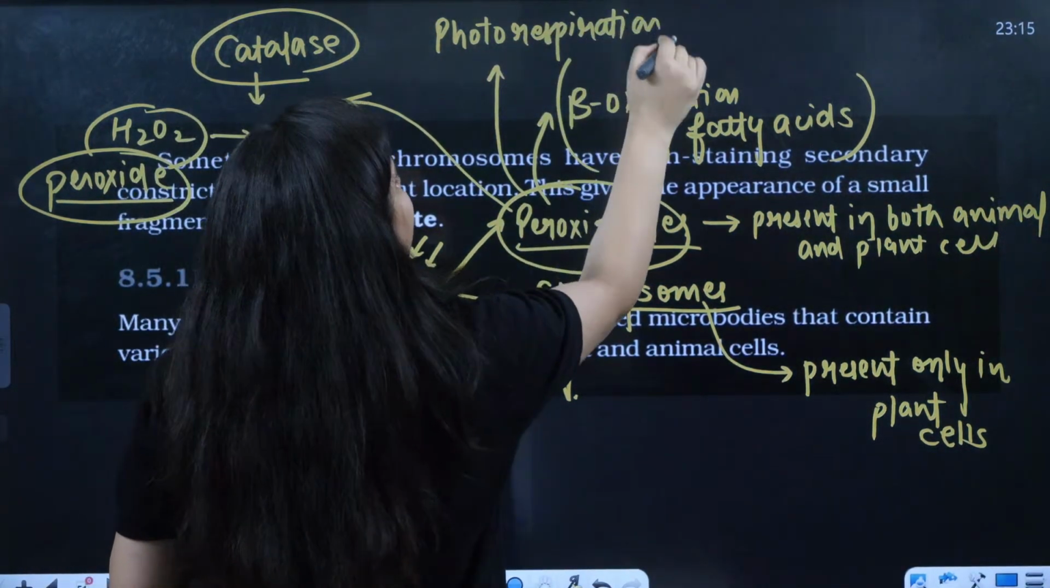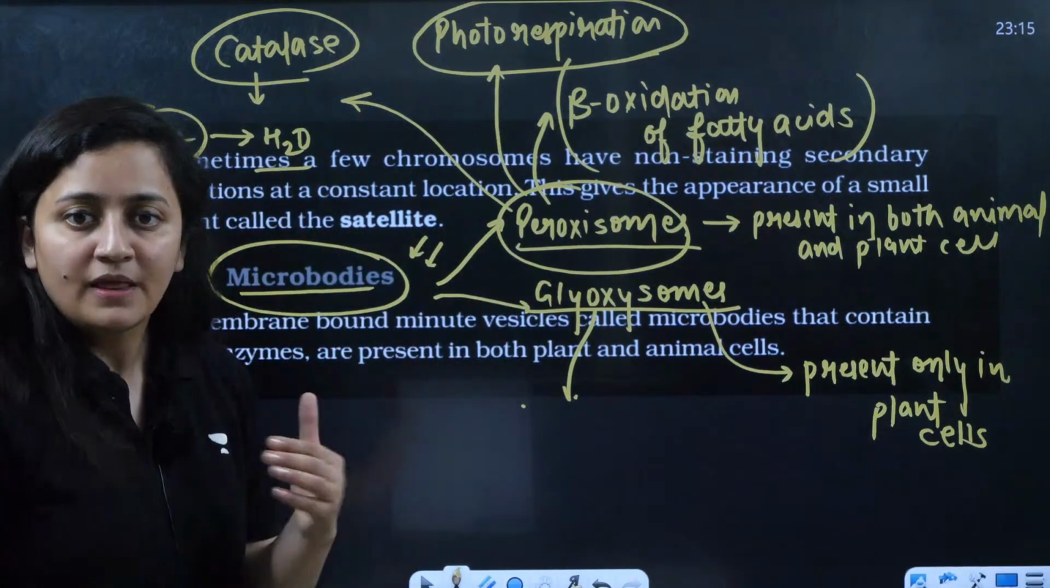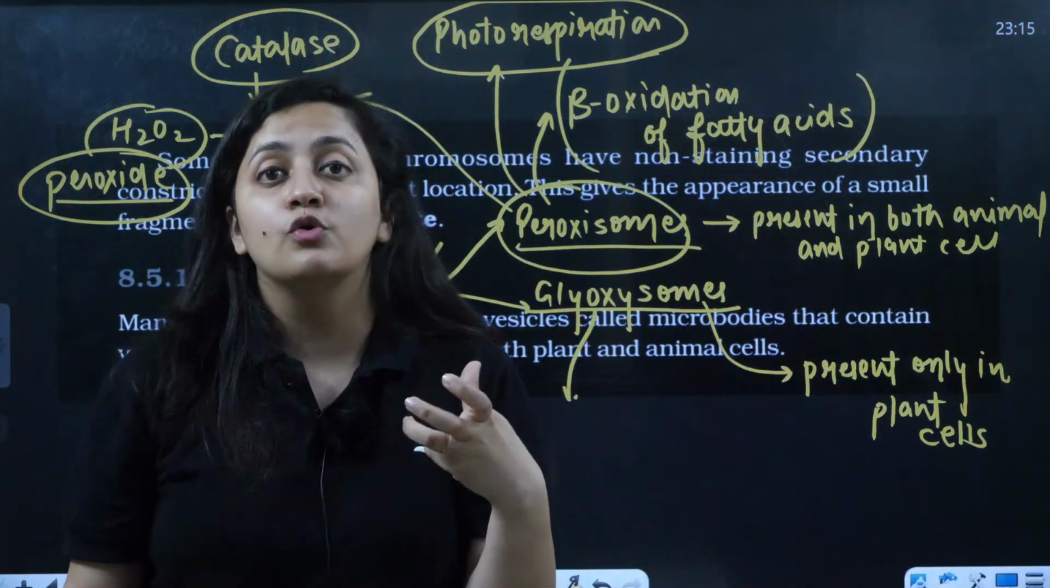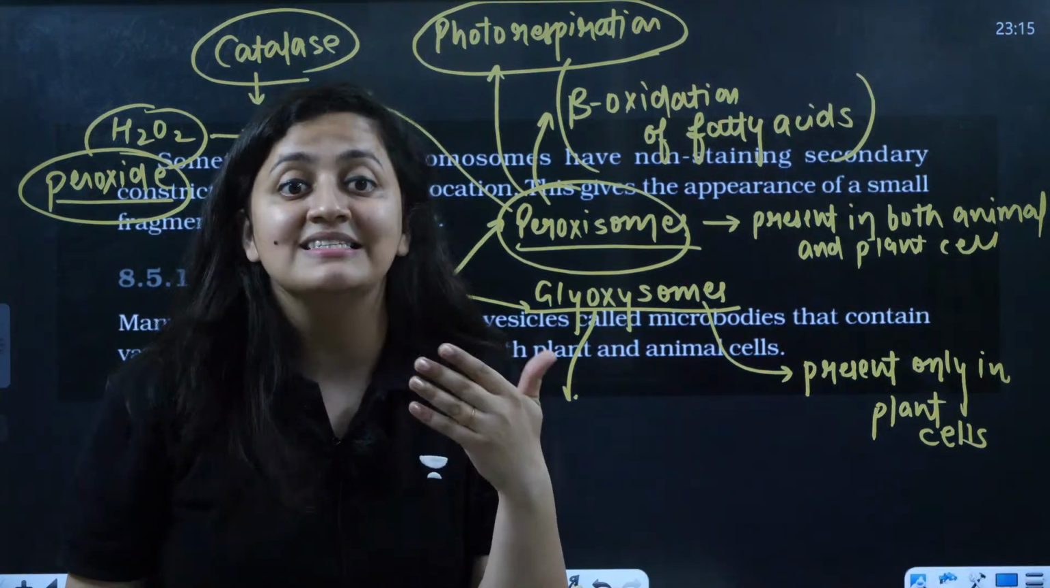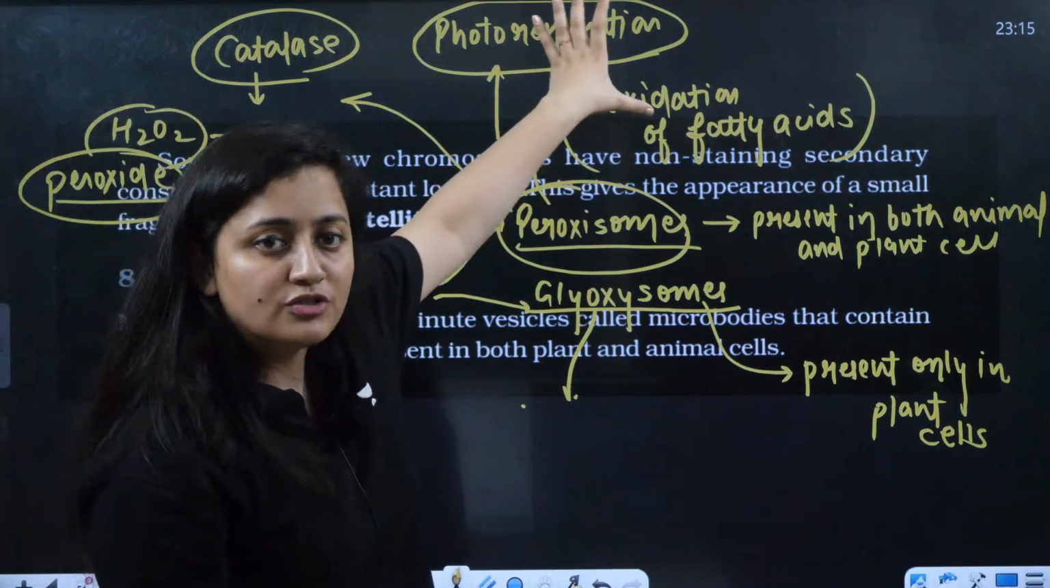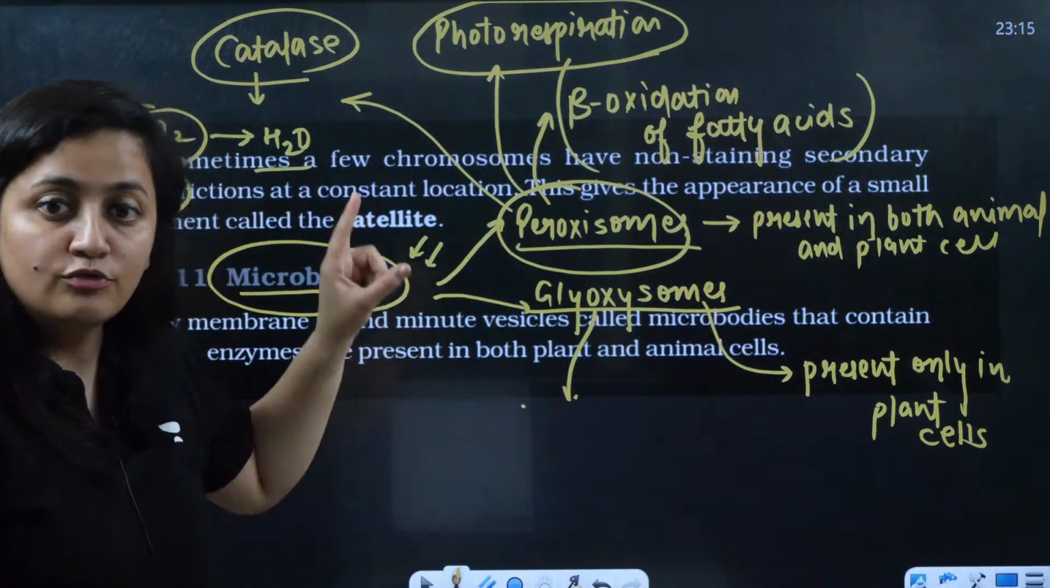In the case of plants, we discuss a wasteful process. We used to call it photorespiration. We even used to call it the C2 cycle. So in that C2 cycle, in that photorespiration, this peroxisome used to play a role.